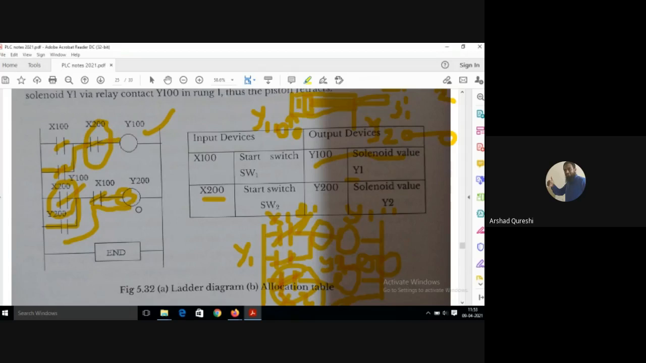One more thing. When it is moving back to A minus position, as soon as it reaches S1 here, what will happen? It will close this contact X100, which is a normally open contact, and it will open this normally closed contact here. It will de-energize Y200, and therefore at one time only one coil will be activated. Hope you have understood this, students.